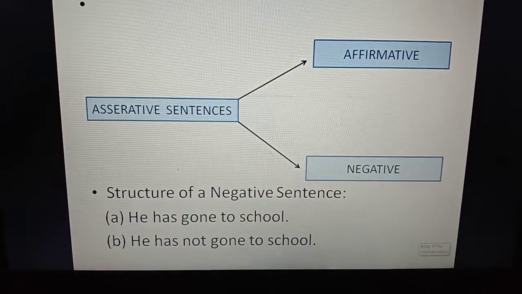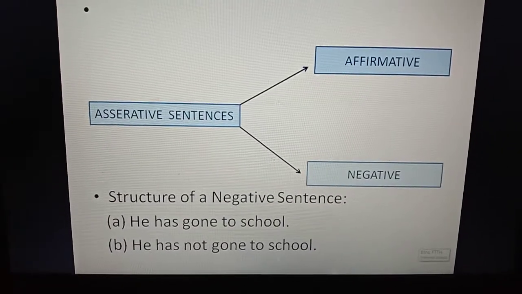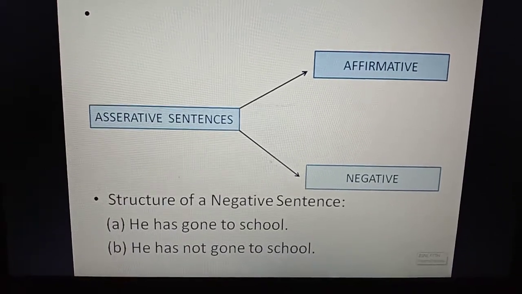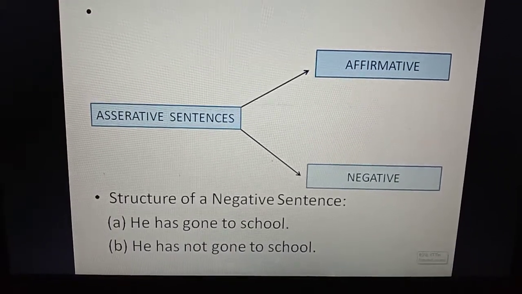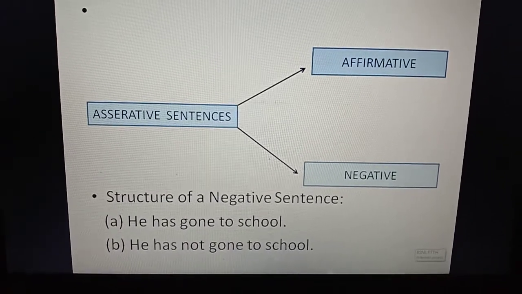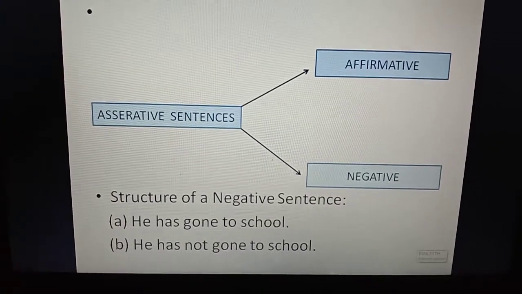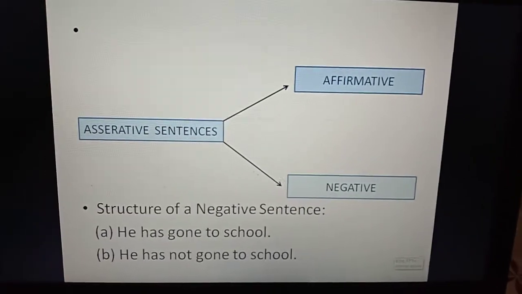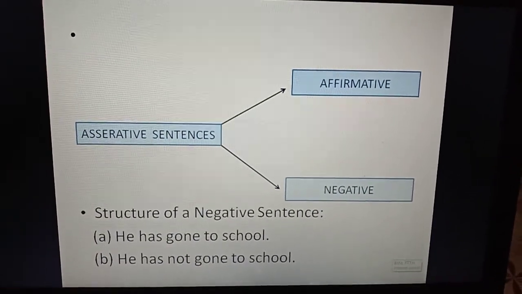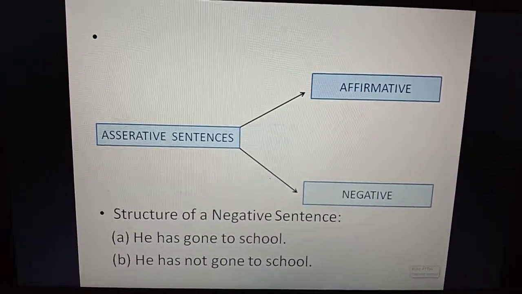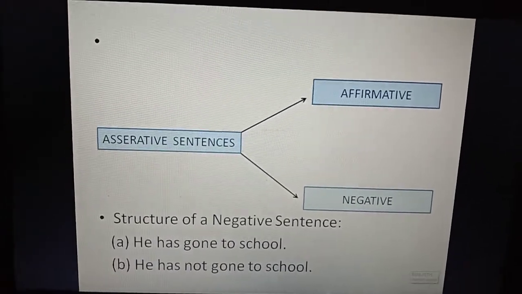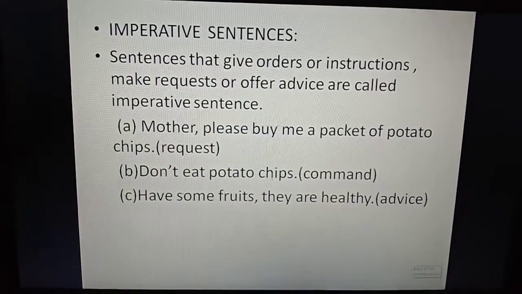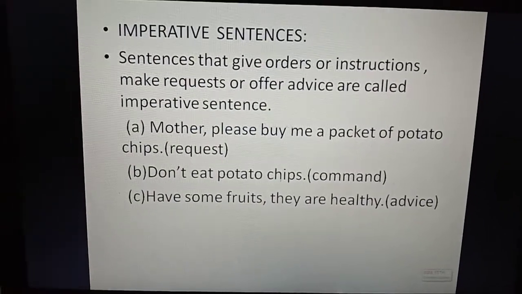For example, he has gone to school. It is an affirmative or positive sentence, which makes a positive statement. When you add not, it becomes he has not gone to school. That is a negative sentence. The first one is positive and the second sentence is negative. In the bracket you can write both. These are assertive sentences.